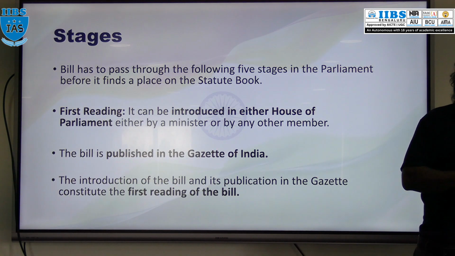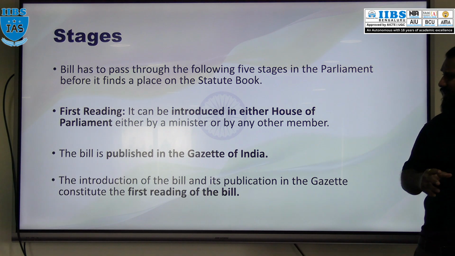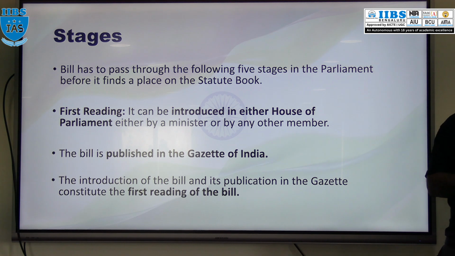Now what is the procedure for making the law or legislation in India? As I said, first a bill has to be introduced. So there is a reading of the bill. Stages are there. So that bill has to be passed in 5 stages. First, 3 readings will be there. First stage is 3 readings. So first stage, what is that? First reading. What is that first reading?